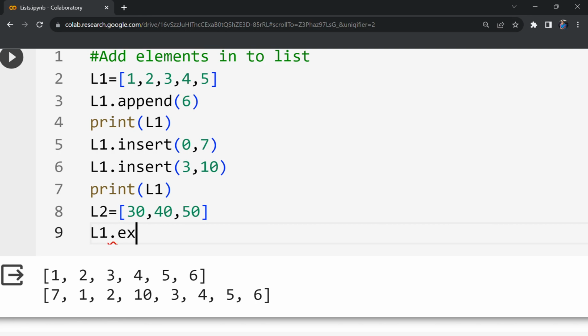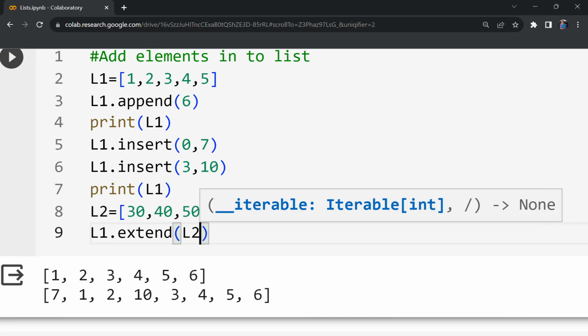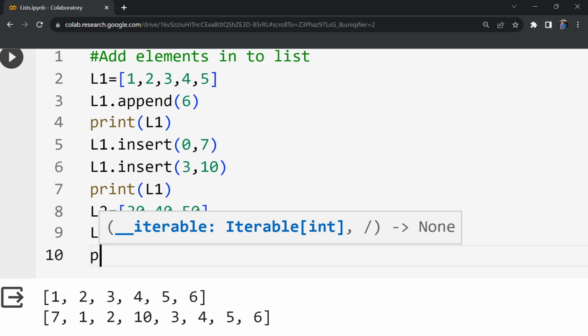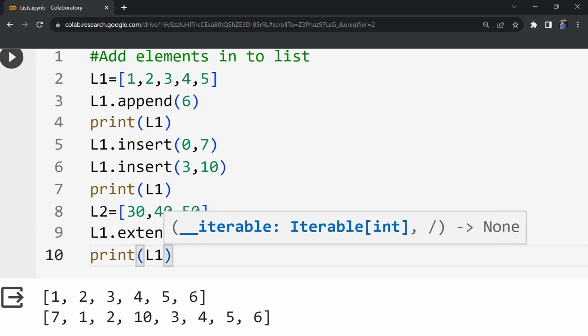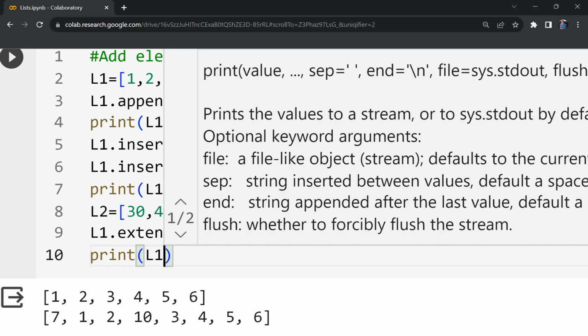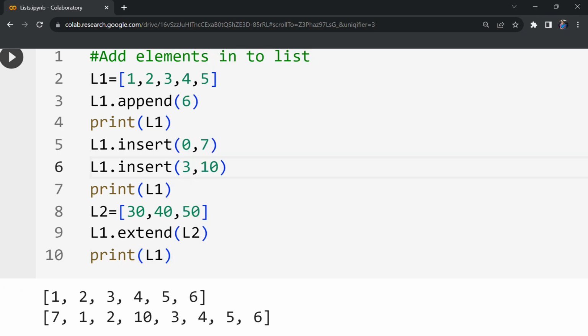How can I do that? Extend. Extend is one option. L1 dot extend L2. Now let me print L1. So if we print L1, what will happen? The L2 elements will be added to L1 and they will become members of L1. This unpacking of the list will be done, and those elements will be added at the end to L1.